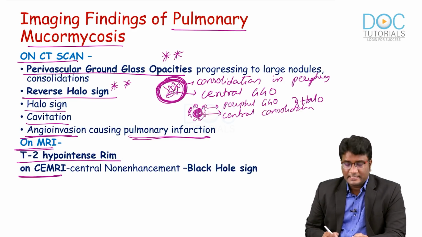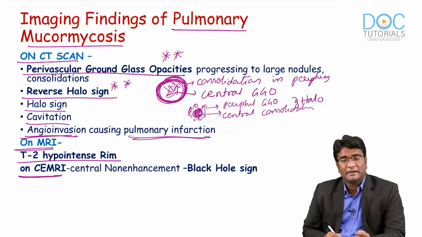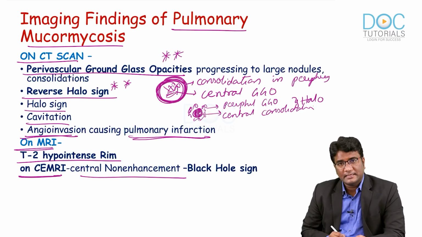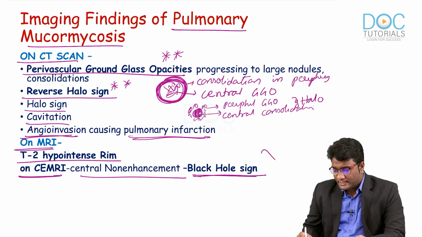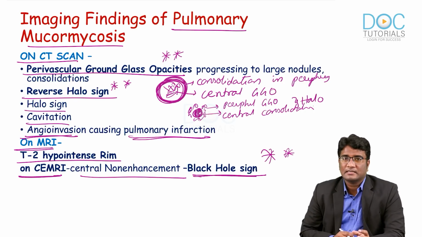And on a contrast enhanced MRI, because of the necrotized infarcted lung parenchyma, you will see no enhancement in the center of the lesion, that is called the black hole sign. So, there is angioinvasion and vessel thrombosis, and there is a necrotized lung parenchyma giving that black hole like appearance on a contrast MRI.